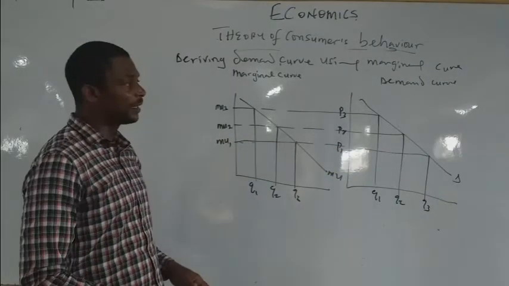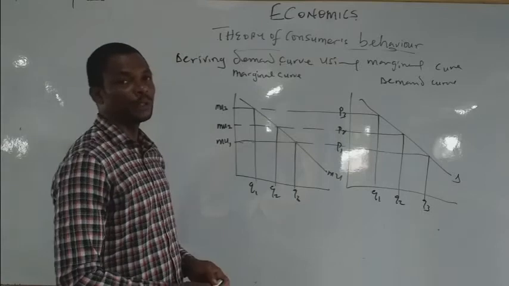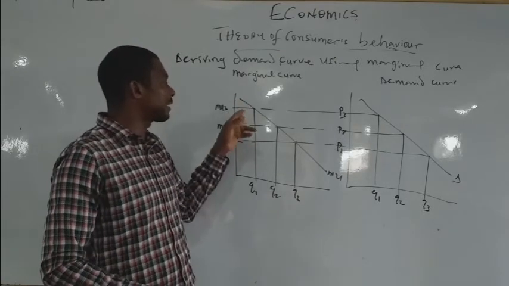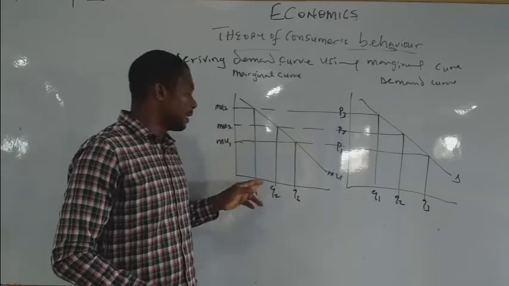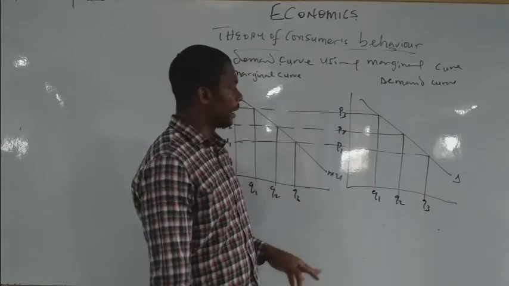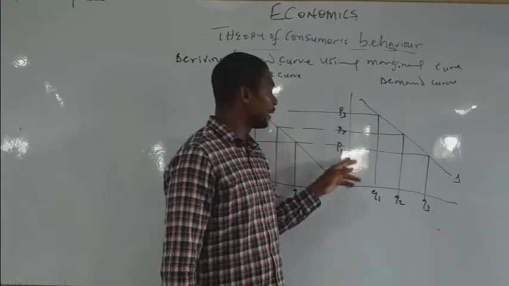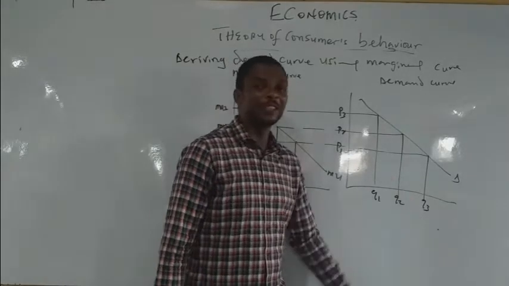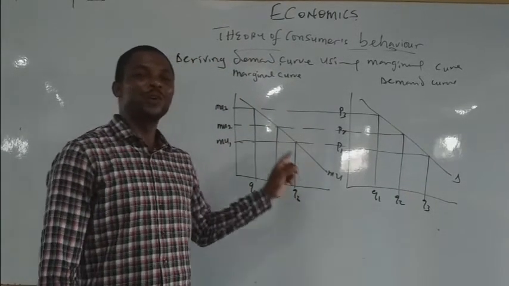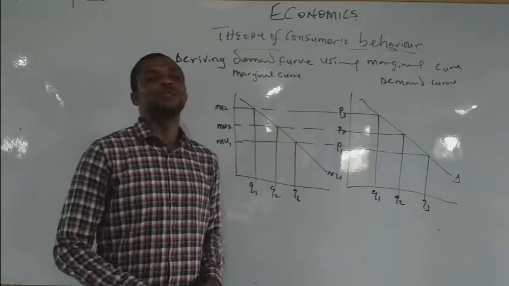So from the analysis, the demand curve was actually derived from the law of diminishing marginal utility curve. We observe here that as the satisfaction is declining, the quantity is also declining, which leads to the law of demand. That says the higher the price, the lower the quantity demanded, and the lower the price, the higher the quantity demanded. So it was actually from the marginal utility curve that the law of demand was formulated.